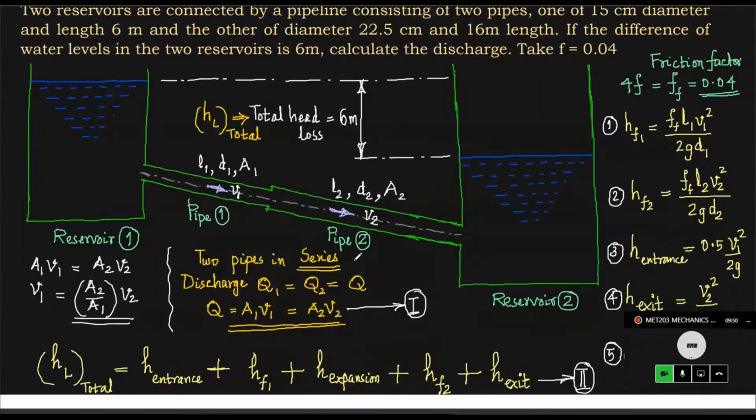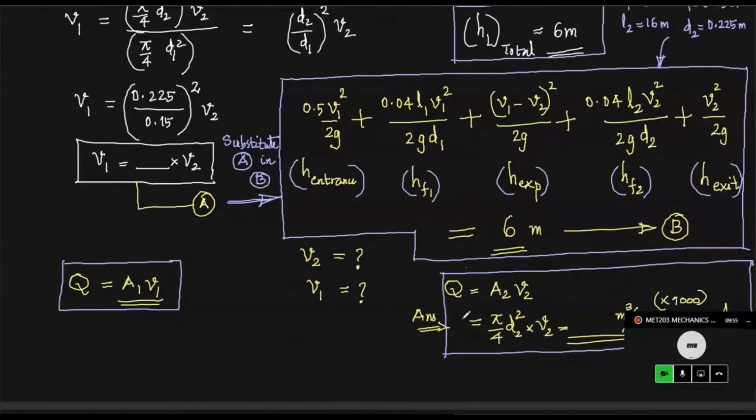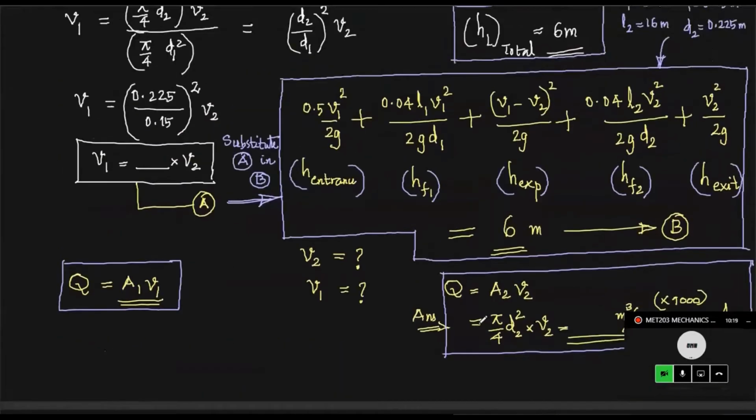And we discussed one numerical problem also, even though we didn't complete the final answer. I mean, I didn't get the final answer from you. So I gave you the equation, and what you have to do is substitute one velocity expression for one velocity in terms of the other, and then find the equation in which you have to substitute. It's not a tedious job. Once you have the equation, it's very simple, and you have to substitute the length and diameter of each of the two pipes under consideration.